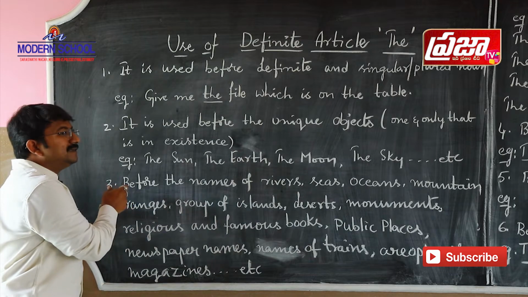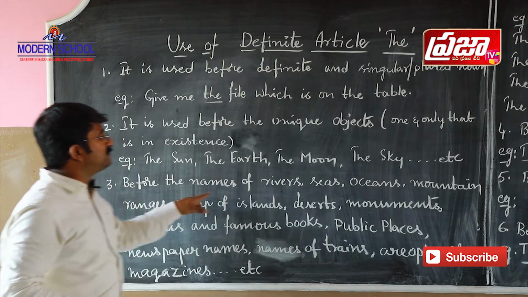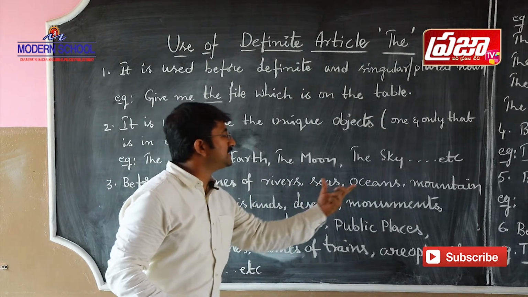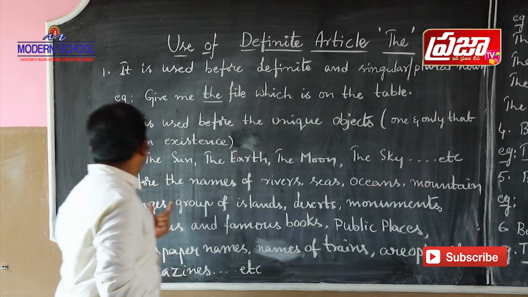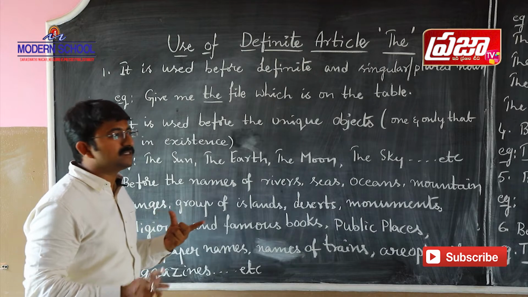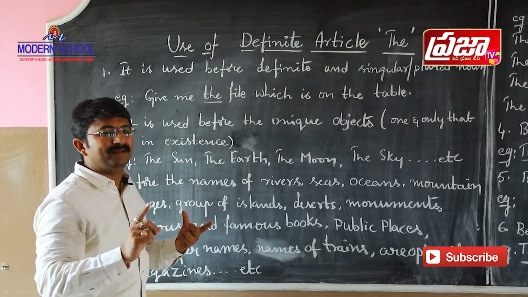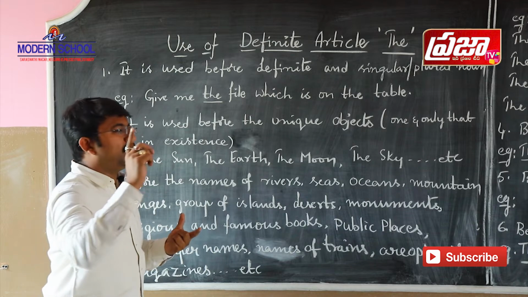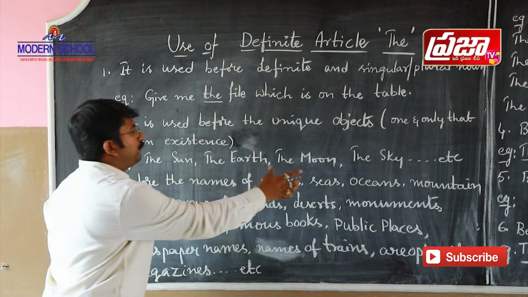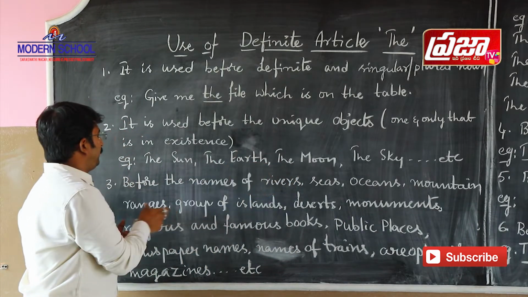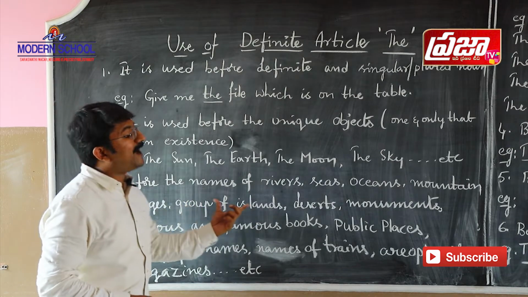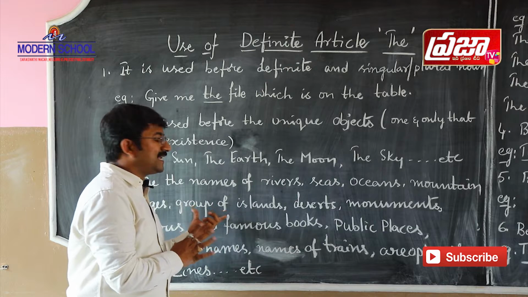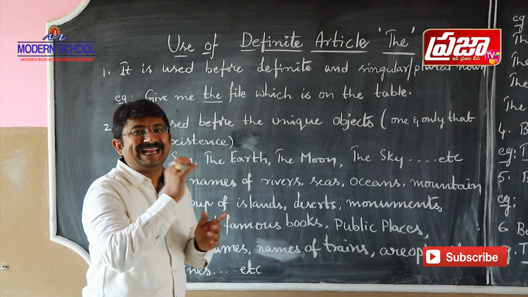And see the third point. Before the names of rivers, seas, oceans, mountain ranges. Mountain ranges means not a single mountain, but a group of mountains. Before the names of groups of islands, not a single island.